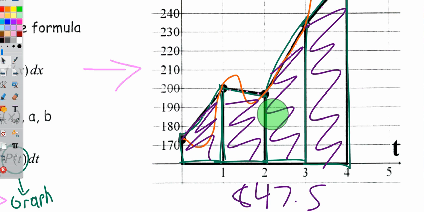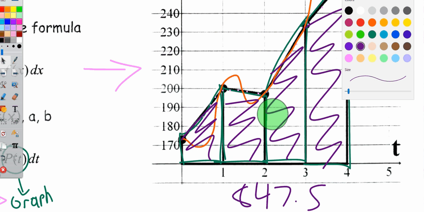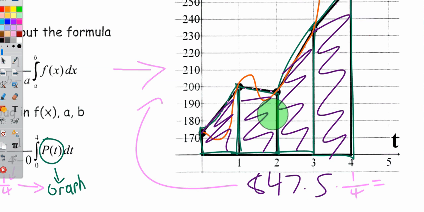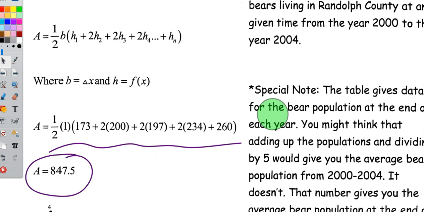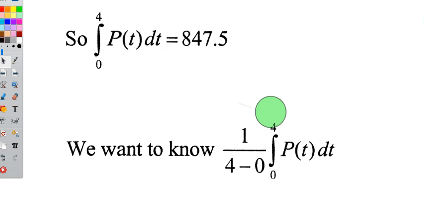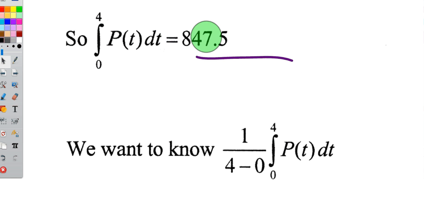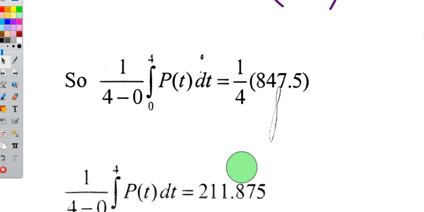However, to figure out the average bear population, I'd have to multiply that by 1 over b minus a, or 1 over 4. And that will give us this average bear population from 2000 to 2004. So I'm taking that area using trapezoids, plugging it in to this part right here, and multiplying by 1/4.